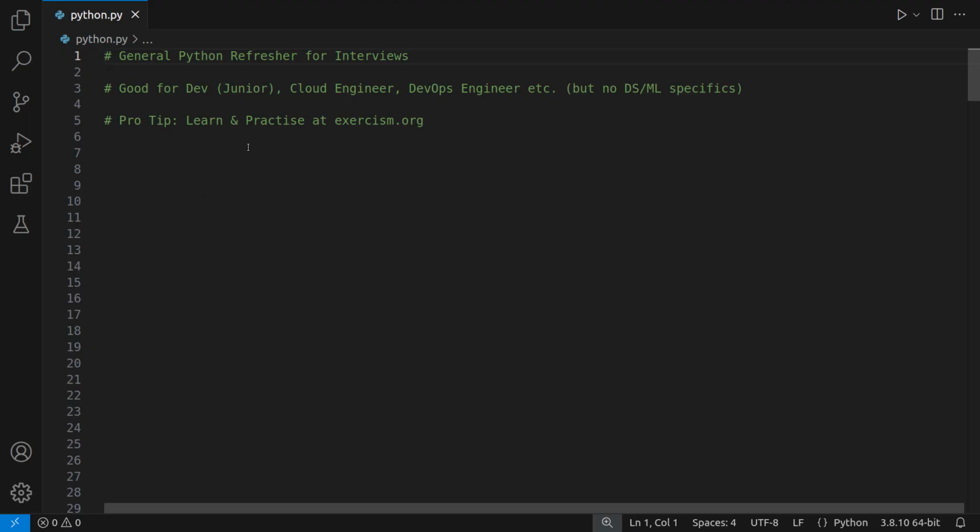I've got a pro tip for you as well before we dive in: I recommend that you learn and practice at exercism.org. It's a great site. I have no affiliation to it. It's mostly completely free. I haven't paid anything for it. You can pay to unlock extra features. I love the site. I always go back there to refresh. But from now on, I'm also going to use this video myself to keep up to date with the Python concepts. Let's get straight into this.